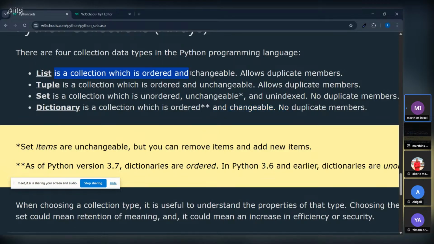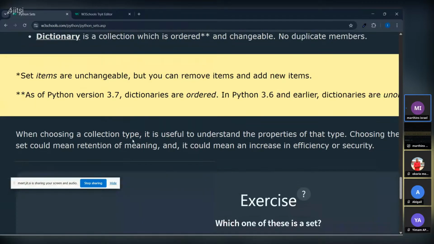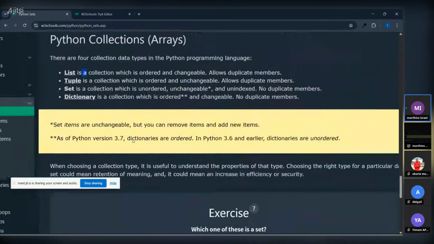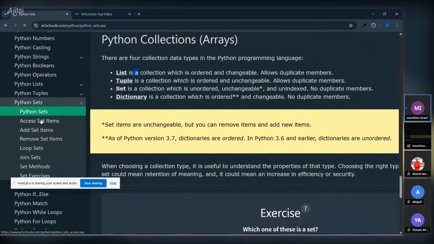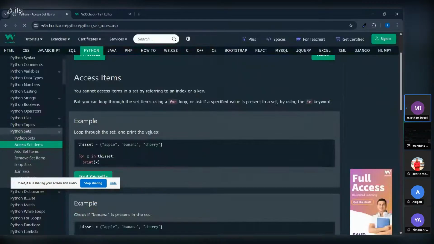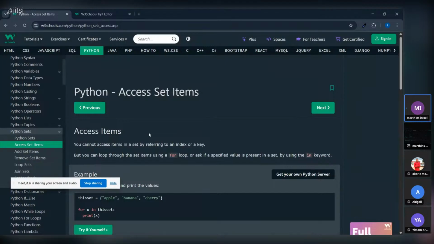So you can now choose from these two or any of them which is preferable for you to work with.